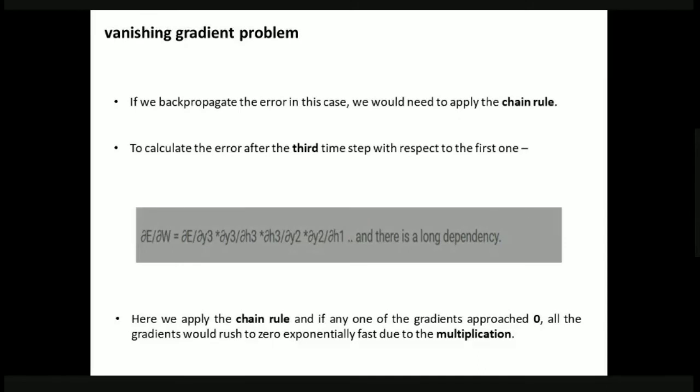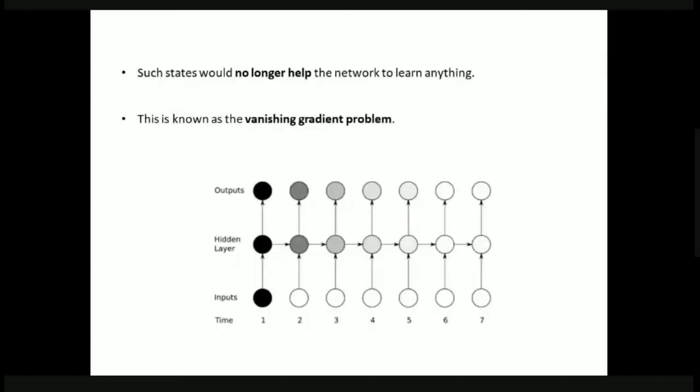And if any one of the gradients approaches 0, as we are doing multiplication, all the other gradients will also rush to 0 exponentially fast, isn't it? So if one is 0, then exponentially fast all the other gradients also approach 0 due to the multiplication. So here the gradient vanishes. This problem is what we call the vanishing gradient problem. Now the gradients are approaching 0, so these values will not help the network learn anything. This is what we call the vanishing gradient problem.